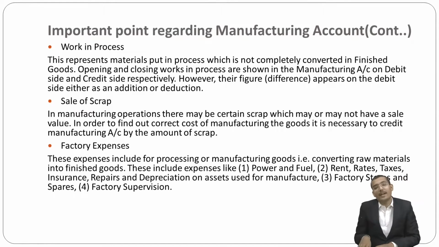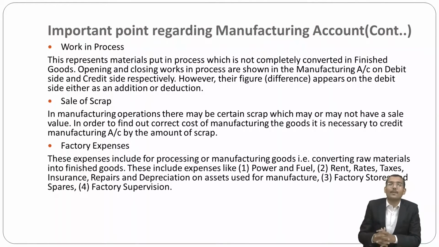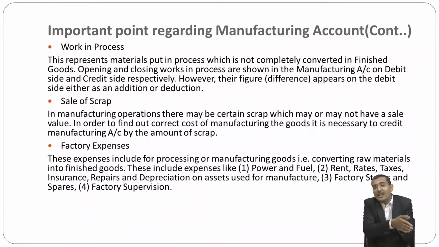The next point is, my dear friends, sale of scrap. In a manufacturing operation, there may be certain scrap which may or may not have a sale value. In order to find the correct cost of manufacturing the goods, it is necessary to credit the manufacturing account by the amount of scrap, and that's why the sale of scrap is an important element of the manufacturing account.